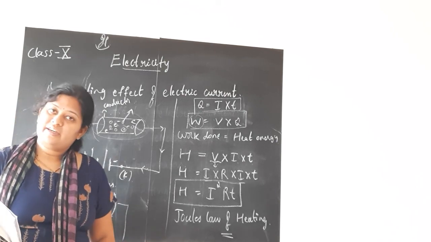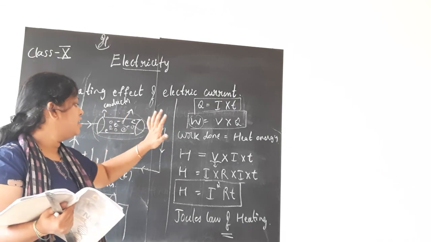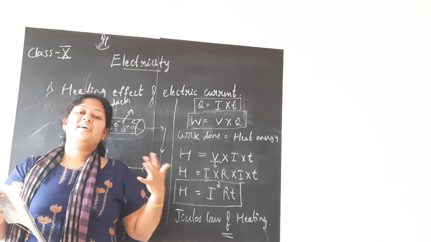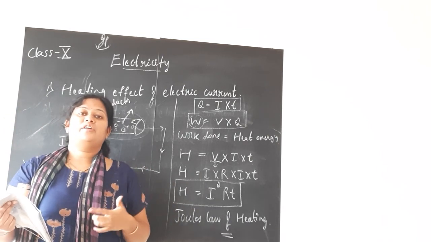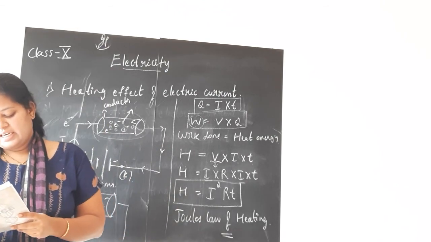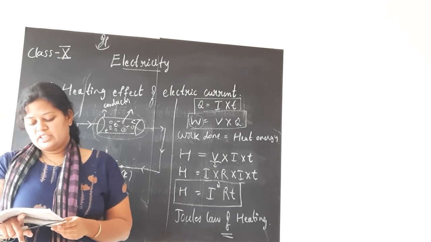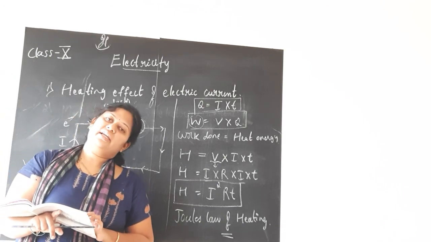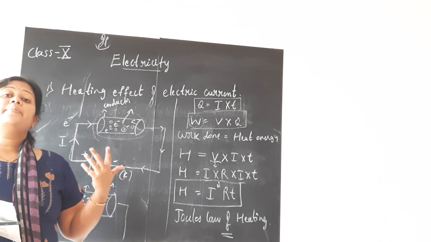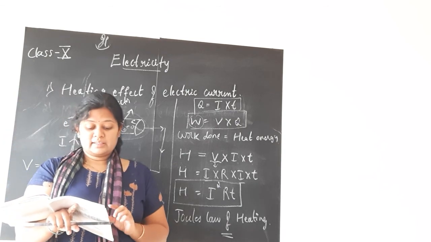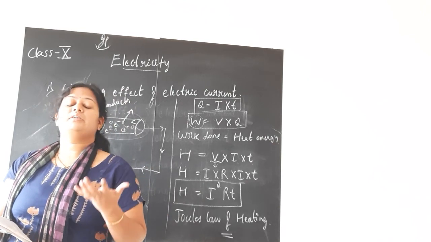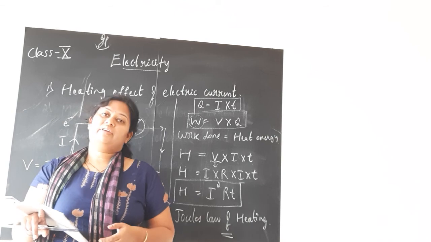If the circuit is purely resistive, meaning only a resistor is connected, then the complete energy you supply is spent as heat energy, and this is known as the heating effect of electric current. This effect is utilized in devices such as electric heater, electric iron, etc. Children, you may neglect these examples, but in a few application based questions, they ask on what principle an electric heater or electric iron works, and you should be able to tell that it works on the heating effect of electric current.